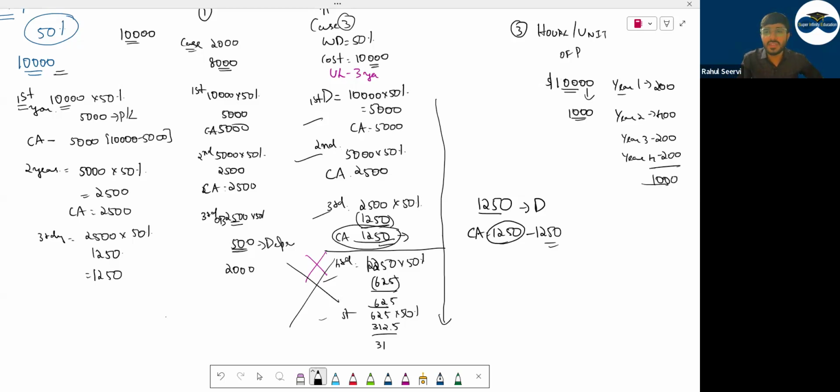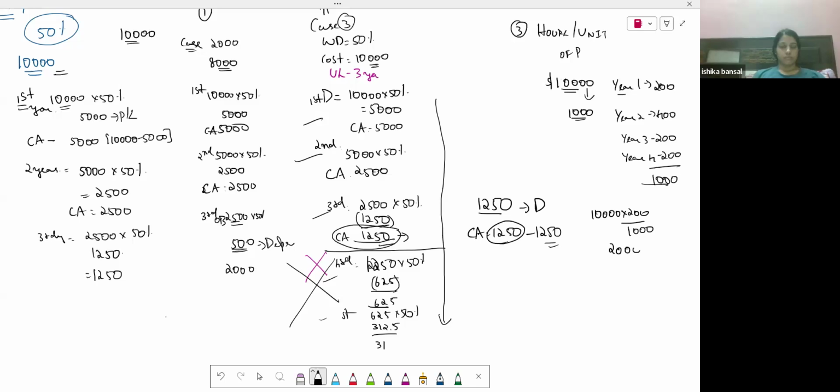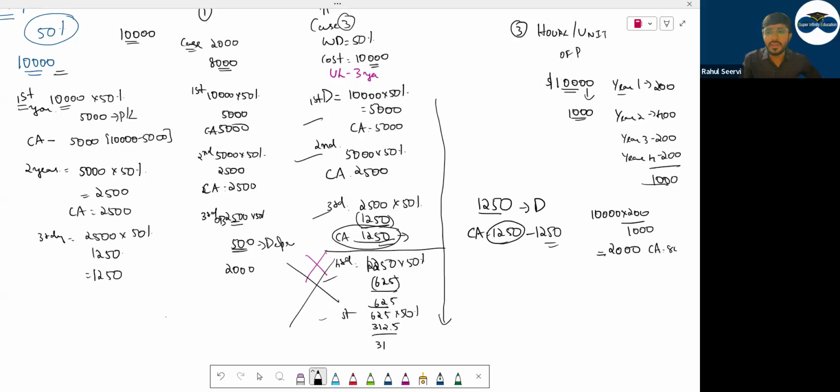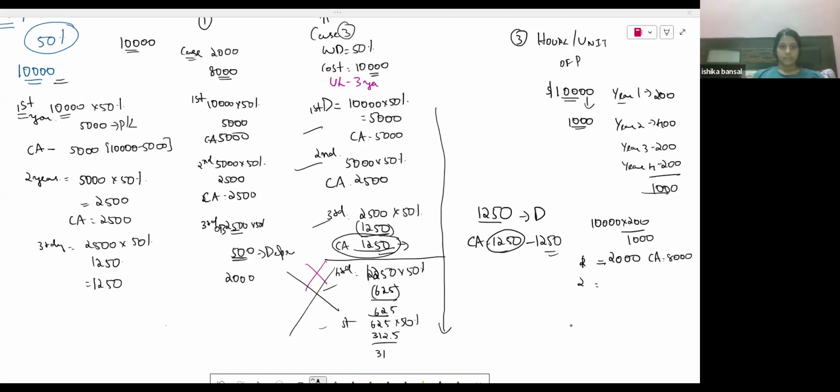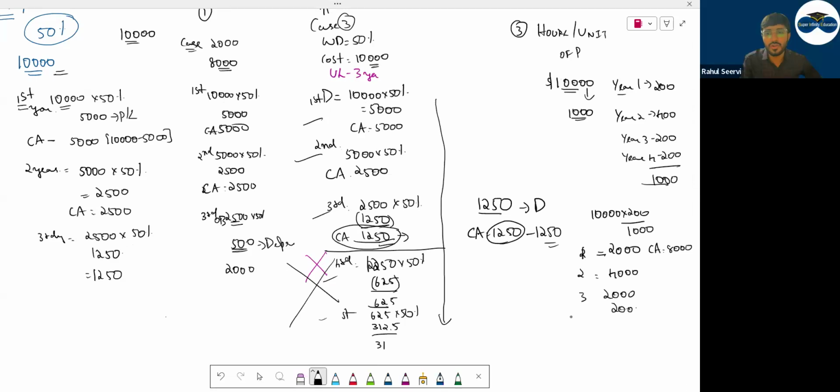So, what will you do? This 10,000 you will multiply by 200 divided by 1,000. So, how much you will get? 2,000. 2,000 for the first year depreciation. So, my carrying amount is 8,000. Second year, what is the depreciation? 10,000 into 400 divided by 1,000. 4,000 is the depreciation. Third year, 2,000. Fourth year, 2,000. So at the year end, the carrying amount will be 0. Is this clear? Hourly basis, unit of production method.